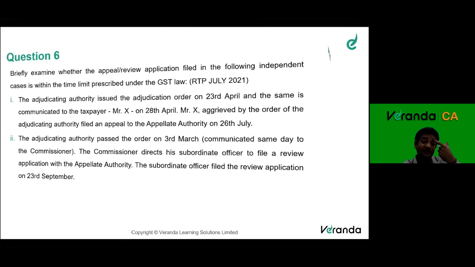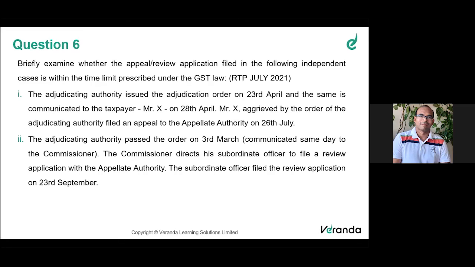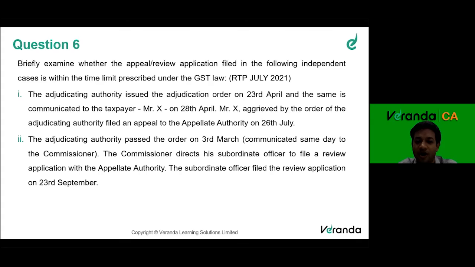Right. So can anyone tell, apart from Ravi, within how many months the commissioner can direct his subordinate officer to file a review application? Ravi, you want to answer? So 6 months. Yeah, fantastic. So it is 6 months, and 1 month can be allowed additionally if substantial reasons are given for the delay.